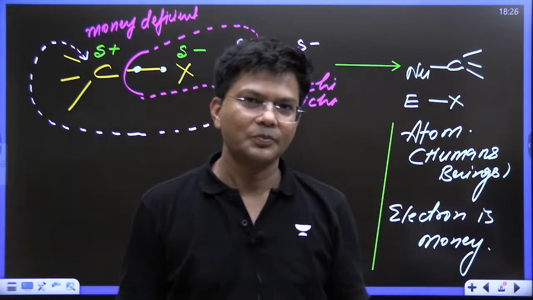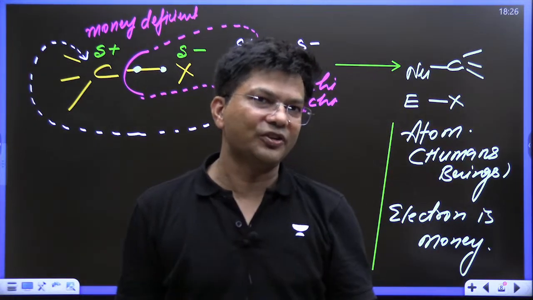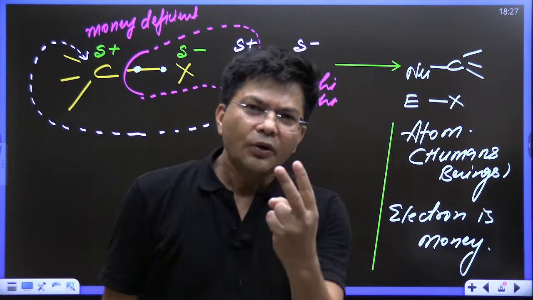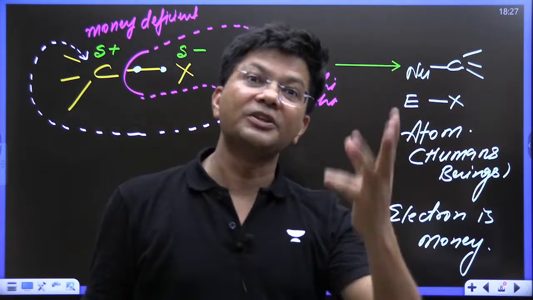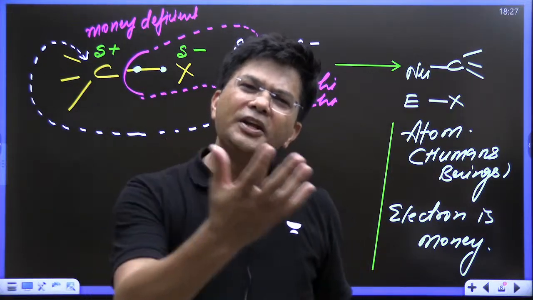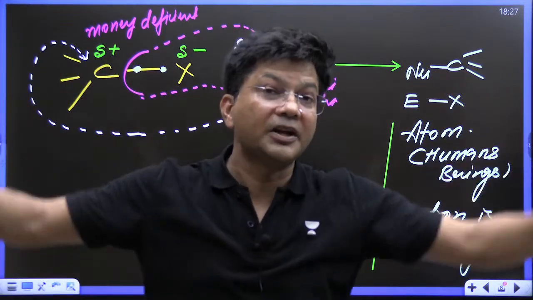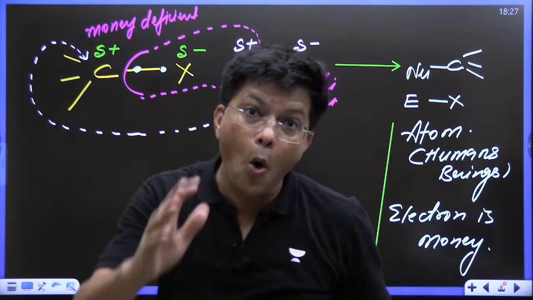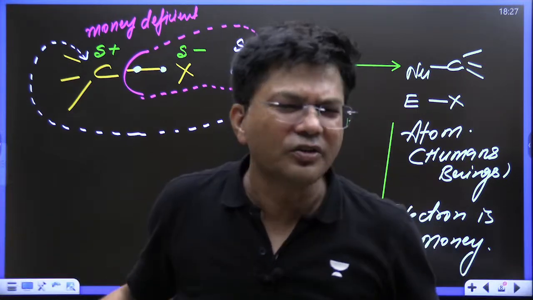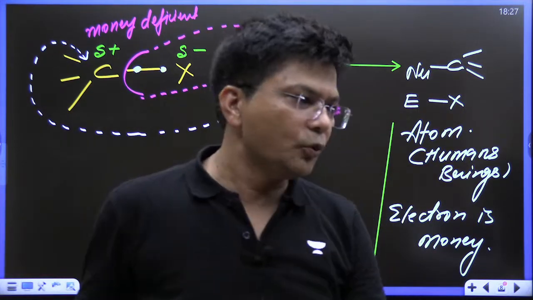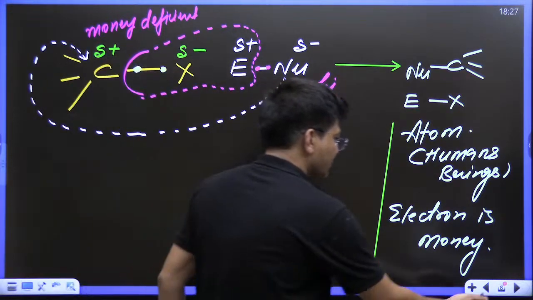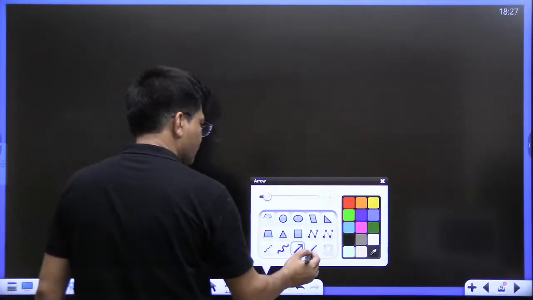But kids, let's see the stereochemistry of this reaction. This is not so simple. Once if you go to see a movie for three complete hours, and when you come back somebody asks, hey, what happened in the movie? You will say, oh, one hero was there, one heroine was there, they got married. But if your close friend is asking the same thing, you will say, oh, what an entry of the hero, what an entry of the actress. Now there was some obstacle, and like this and that, the movie was moving like that. Now see kids, the stereochemistry of this reaction.